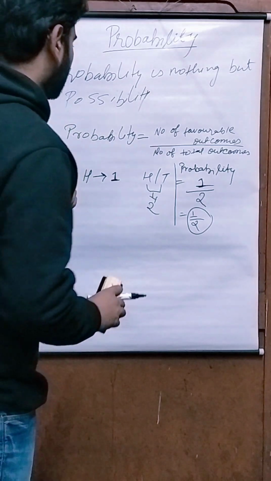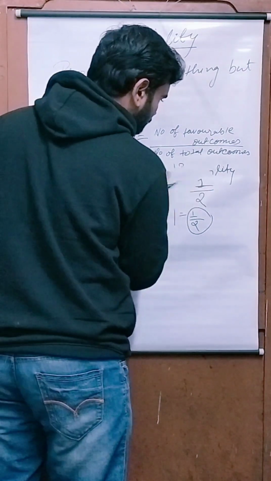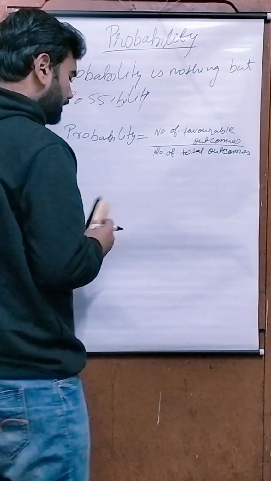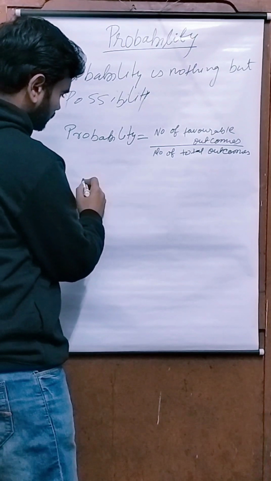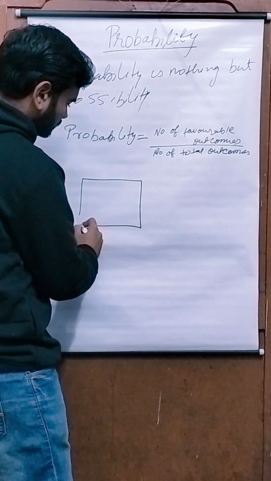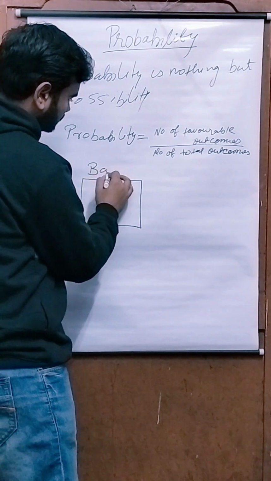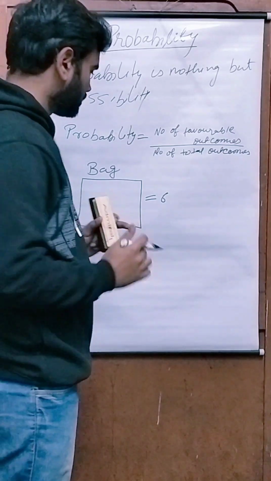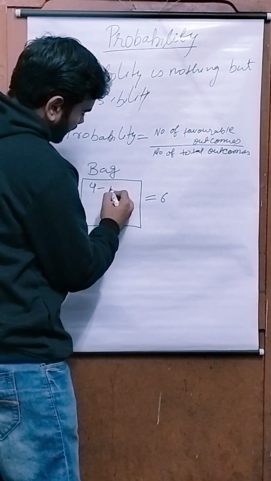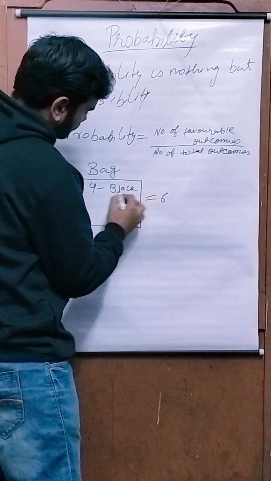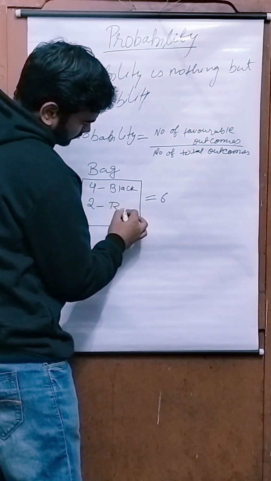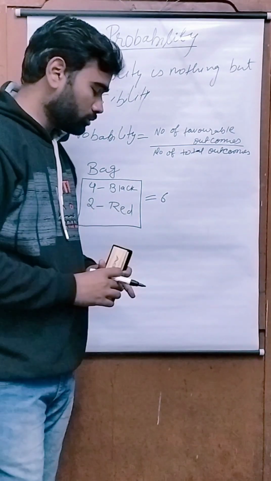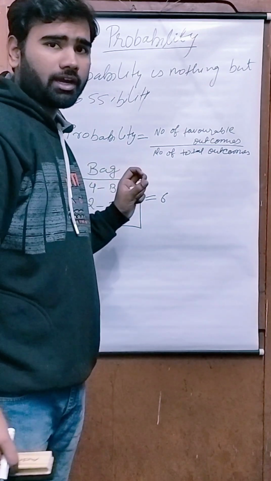Let's take another example. Let's assume there is a bag. There are 6 balls in it. Of them, 4 are black, 2 are red. And you are asked to pick one ball from the bag without seeing it.